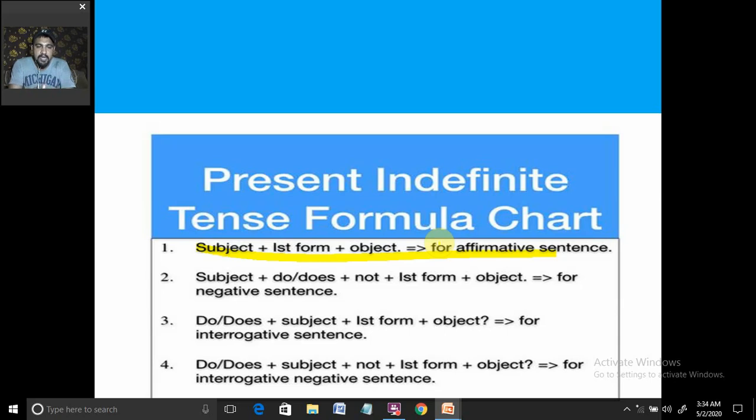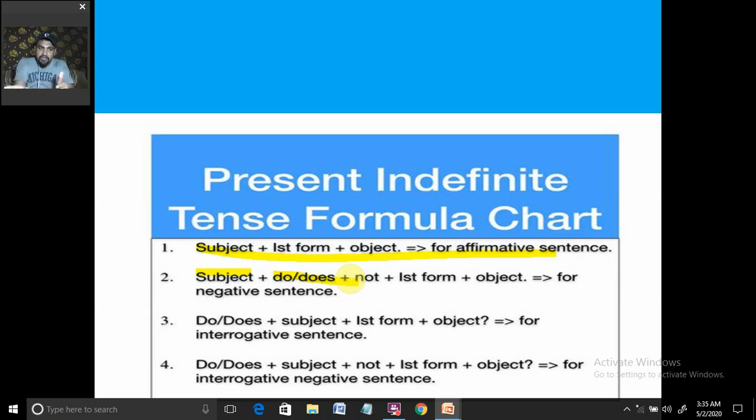Now the second sort of sentence that we can write is the negative sentence. The structure for the negative sentence is like this: the subject comes first, then comes do or does. Do or does is an auxiliary verb. When we write any negative sentence, we need the helping verb. So in the case of the present indefinite tense, we use do or does. Do for plural and does for singular.